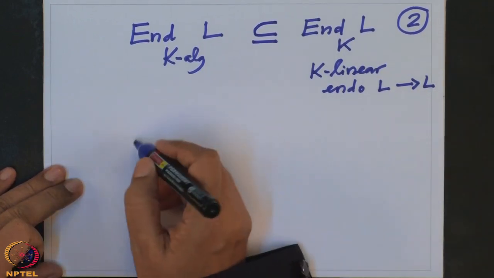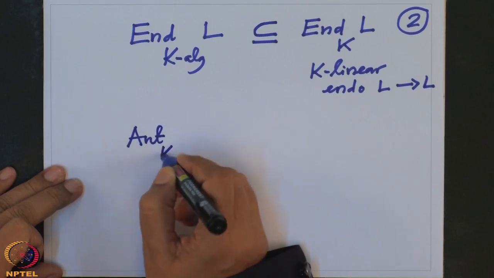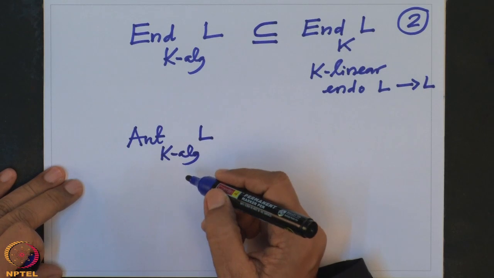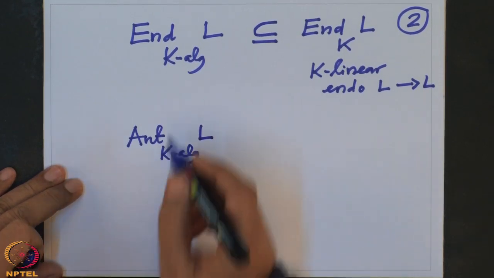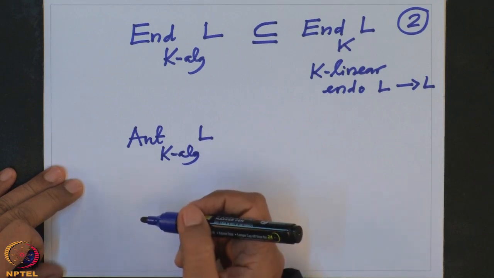And when I say the automorphisms, Aut_K-algebra(L), this means they are not only endomorphisms, but they are bijective, and the inverses are also K algebra endomorphisms.